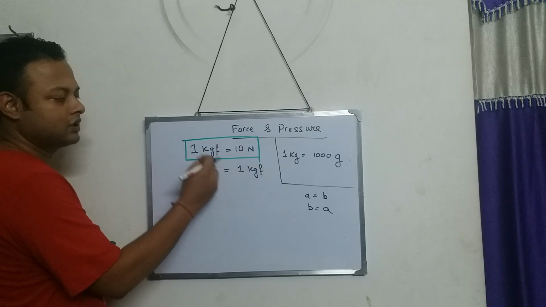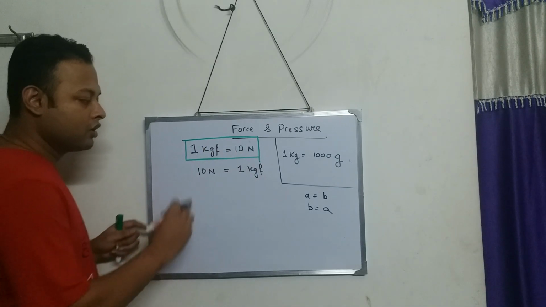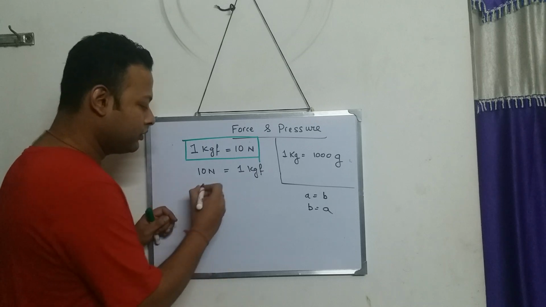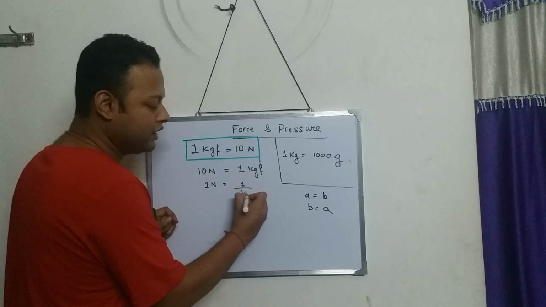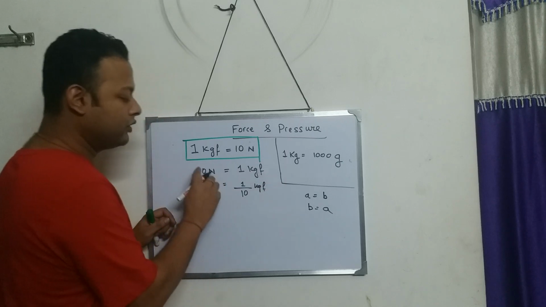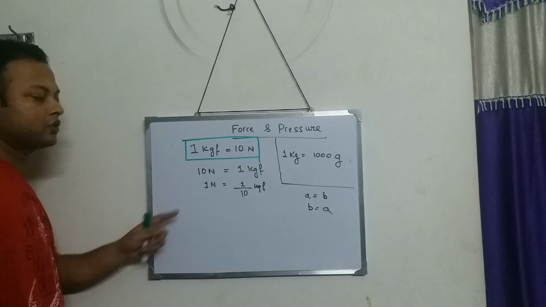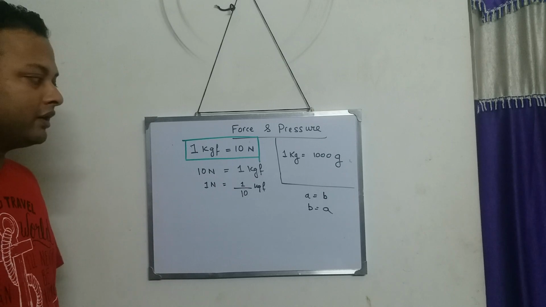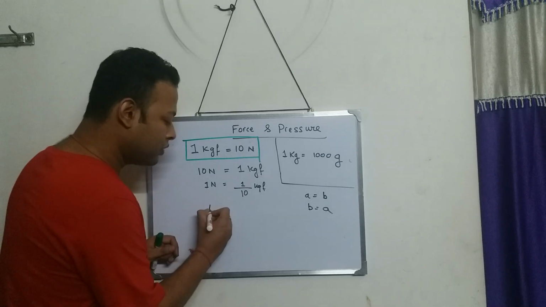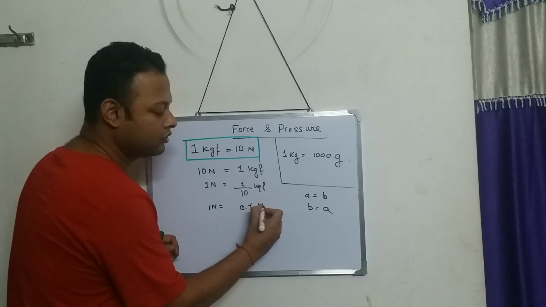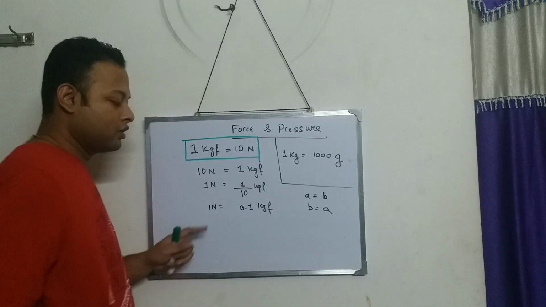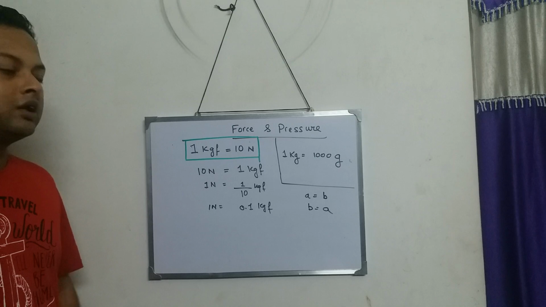So 1 Newton will be how much? 1 by 10 kgf. If 10 Newton is 1 kgf, then 1 Newton will be 1 by 10 kgf. How much is 1 by 10 kgf? 0.1 kgf. So 1 Newton is equal to 0.1 kgf.